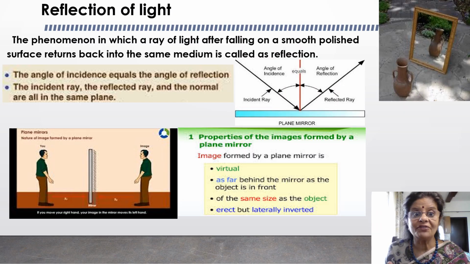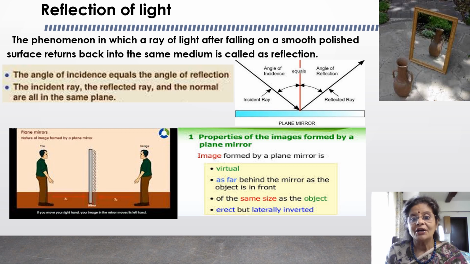What do you mean by reflection of light? The phenomenon in which a ray of light, after falling on a smooth polished surface, returns back into the same medium is called reflection. Now, all reflecting surfaces like a plain mirror, which is a highly polished surface, reflect almost all the light that falls on it.